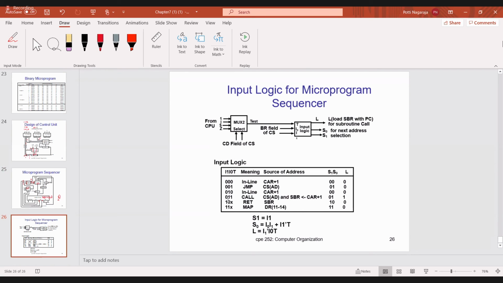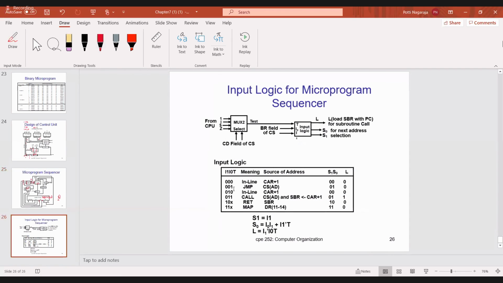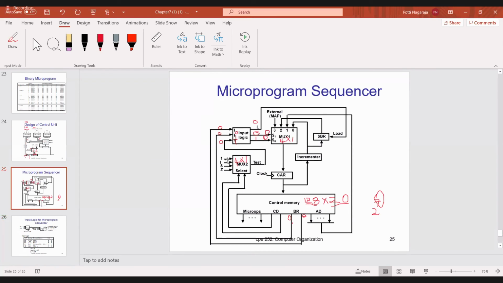Now next one is, we'll take 0, 1, 1. Okay. So I1, I0 is 0, 1. Okay. So anyone, what is I1 here? 0. I0 is 1. So I1 is 0. Now this one is completed.